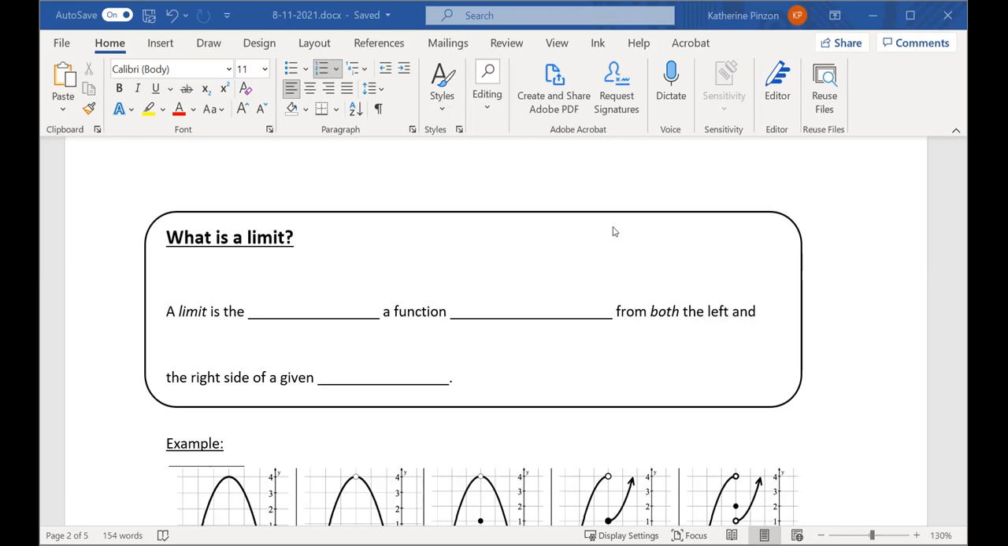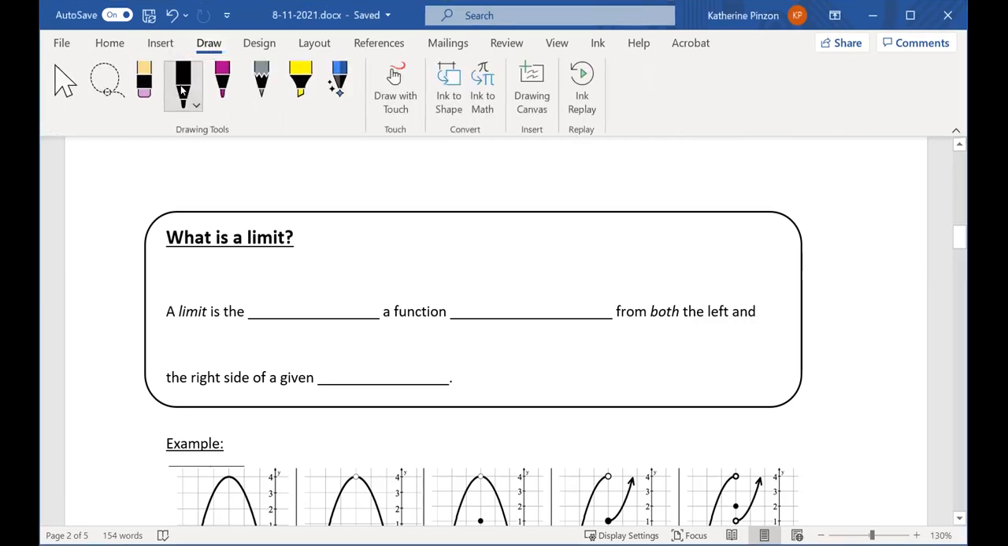So a limit is the y value. A limit is always going to be a y value. A limit is the y value a function approaches from both the left and the right side of a given x value. Okay, so a limit is going to be the y value, the output of the function, that the function approaches from both the left and the right side of a given x value.